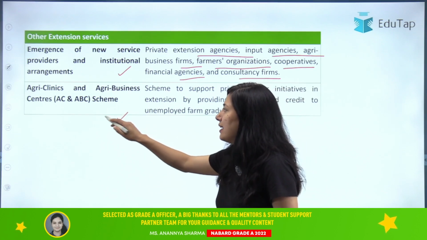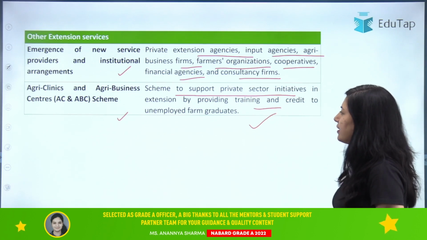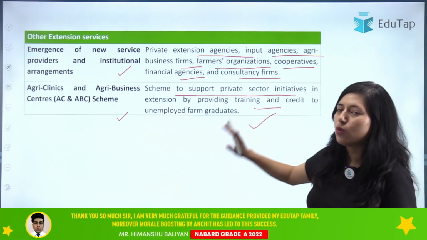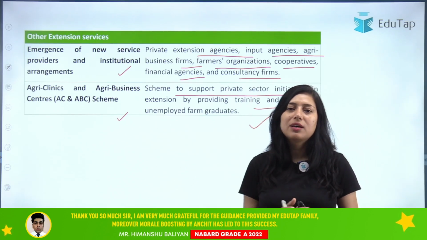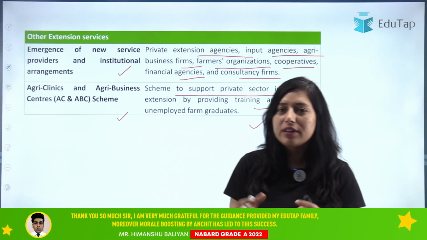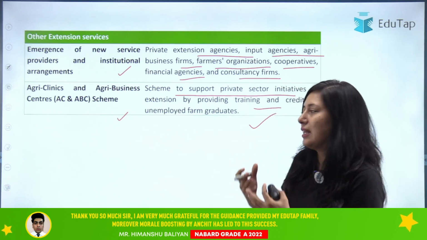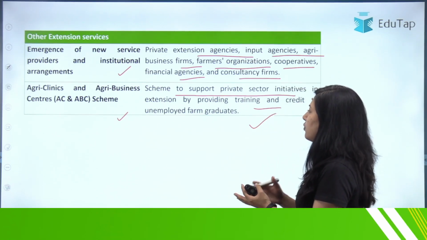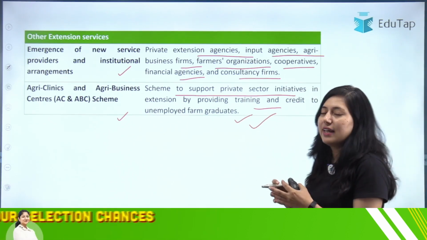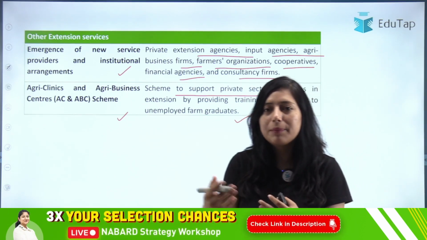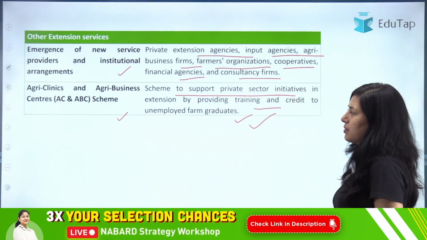And next is the agri clinic and agri business center scheme. So this scheme supports private sector initiative in extension by providing training and credit to unemployed farm graduates. Through this scheme, any unemployed youth or anyone who wanted to do something for the farmers is provided training and knowledge regarding agriculture, and they are helped with their startup, or if they have any business idea for that, right? So that was about agri clinic and agri business center.